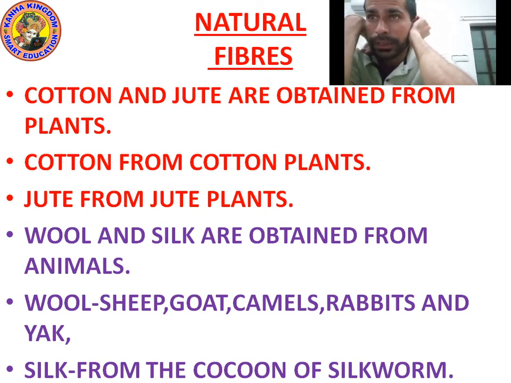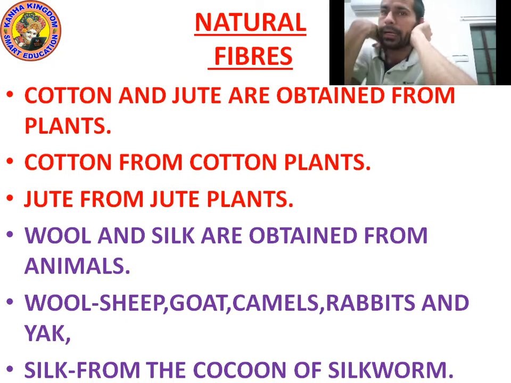Last point, silk. We get silk from the cocoon of the silkworm. The cocoon is white in color and spherical in shape.